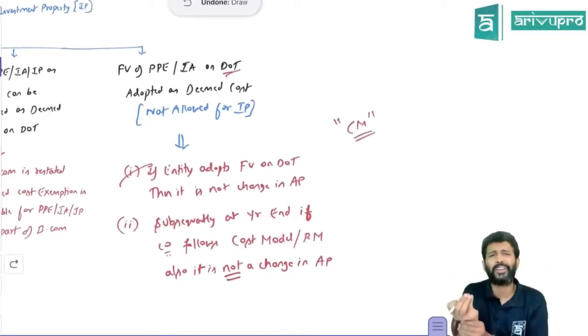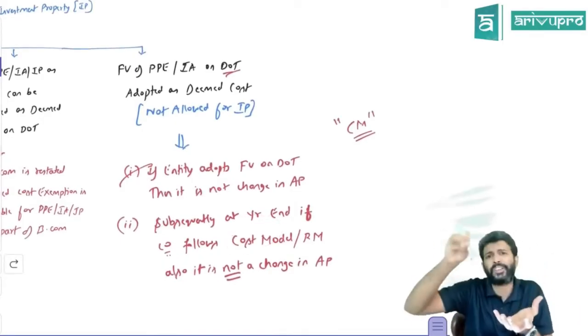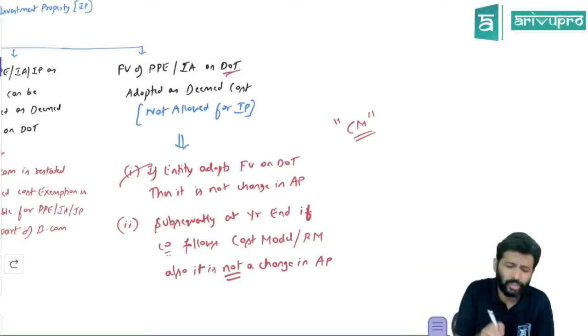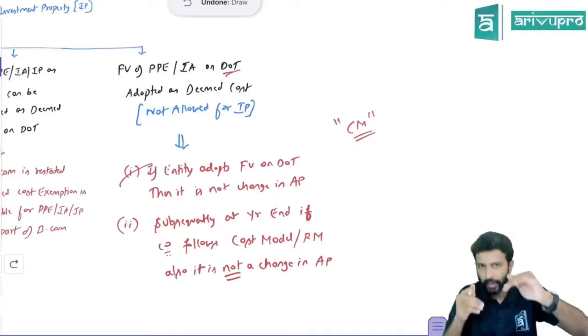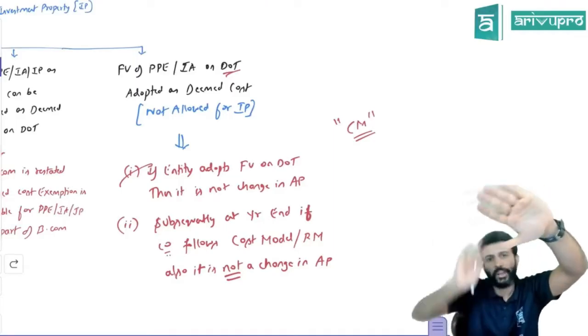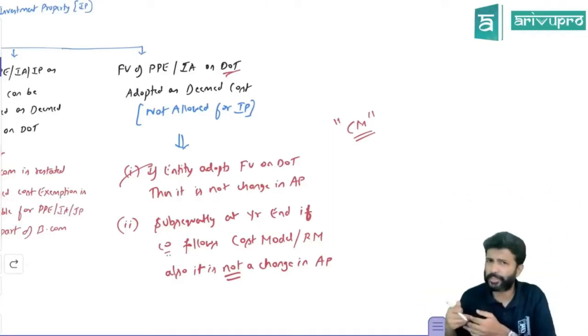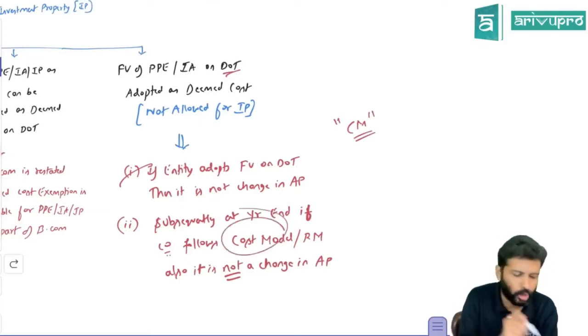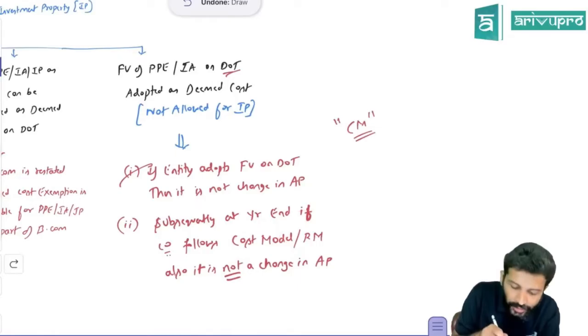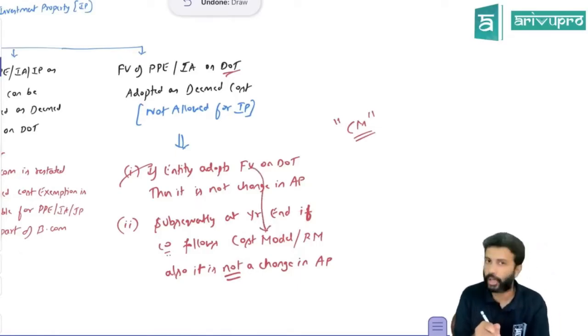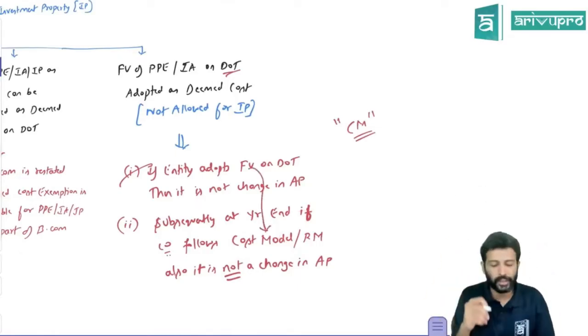Because fair value on the date of transition is what, sir? You have to bring the value as per IND AS now. That value as per IND AS you adopted as fair value. So initially you chose to value this particular asset as per IND AS at fair value. Then at the end of the year, this becomes subsequent measurement. Subsequently, again, they went for cost model or they went for revaluation model, whatever. Let's assume it as cost model. So on the date of transition, they adopted fair value. At the end of the year, they've gone for cost model.